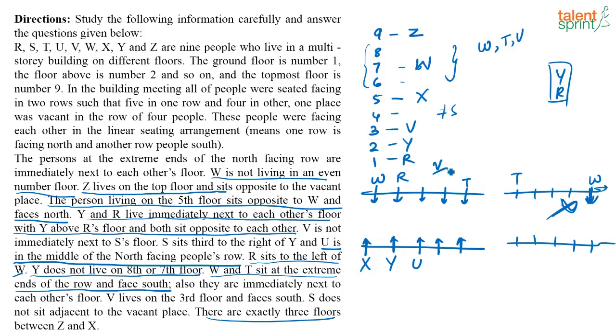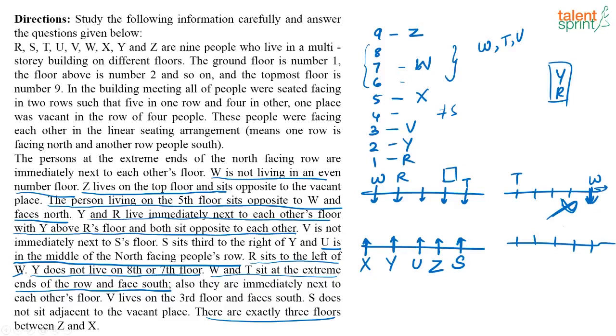See, V is going to be on this floor. Now Z is opposite to the vacant floor, and it is also given that S does not sit adjacent to the vacant place. So definitely if V is here, one of these places has to be vacant and one has to be Z. One is Z, one is vacant, and the other thing to fill here is V, already given. So which has to be S? Obviously this has to be S. If this is S, they have also given that S is not sitting adjacent to a vacant place, so this has to be Z. And if this has to be Z, then this has to be your vacant place.